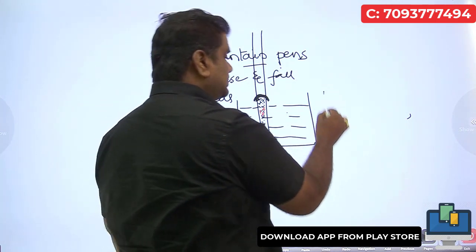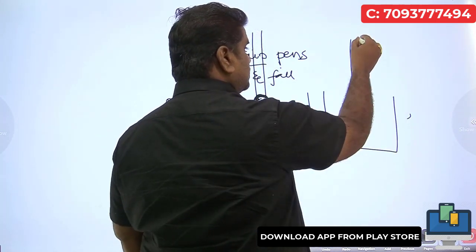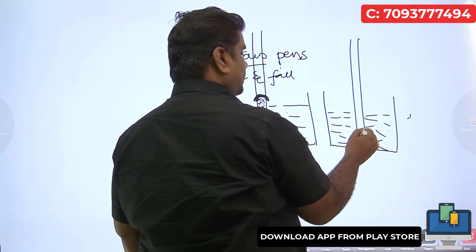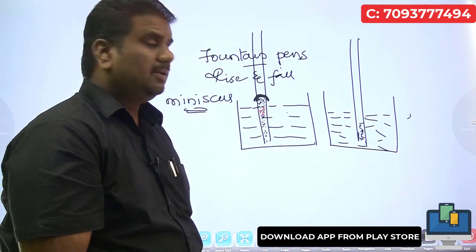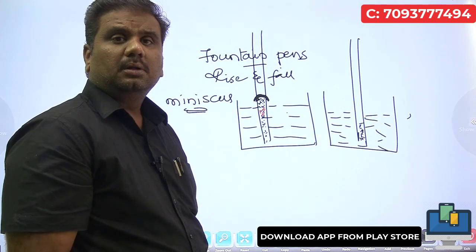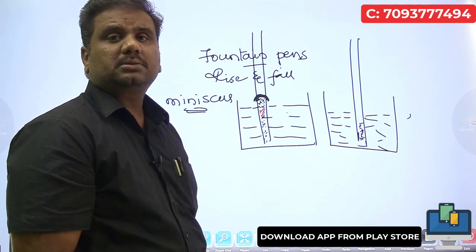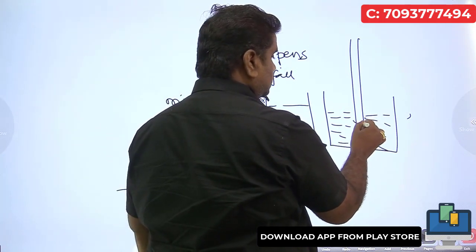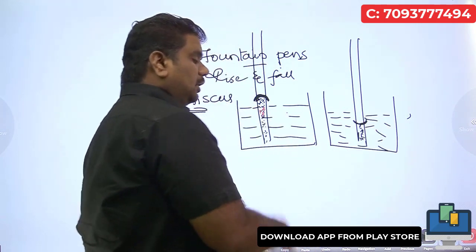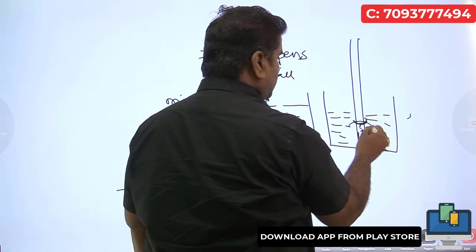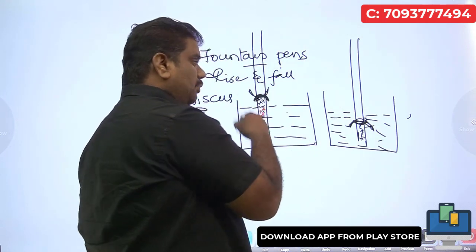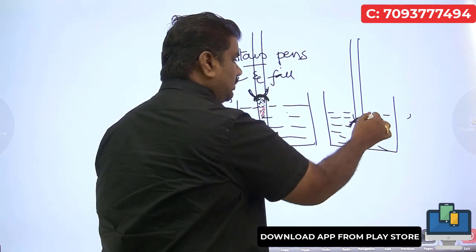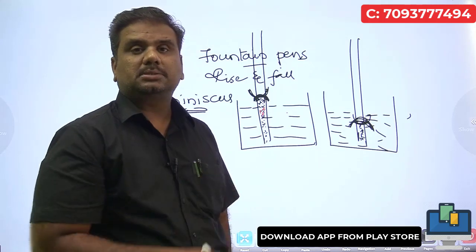The moment you place the same capillary tube in a beaker consisting of mercury, suppose this is completely filled with mercury, then in this case the level of mercury will be less with respect to the surroundings. The shape of this one will be somewhat like this. Whether the shape is like this or like this, why it is so, I am not giving the answer now. Maybe like this or like this. Why it is so, we will discuss that.